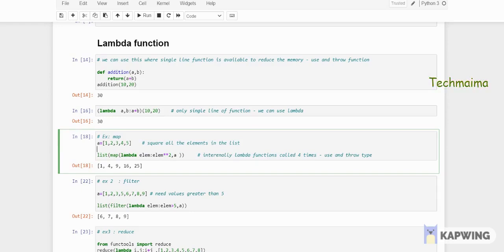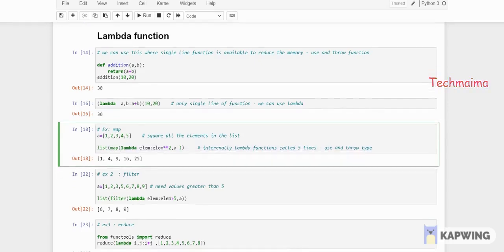Okay, so map calls this function 5 times, because we have 1 2 3 4 5. The code seems to be just 1 line, but actually map will call the function 5 times internally. Then you will get this output 1 comma 4 comma 9 comma 16 comma 25. So this is the purpose of map.